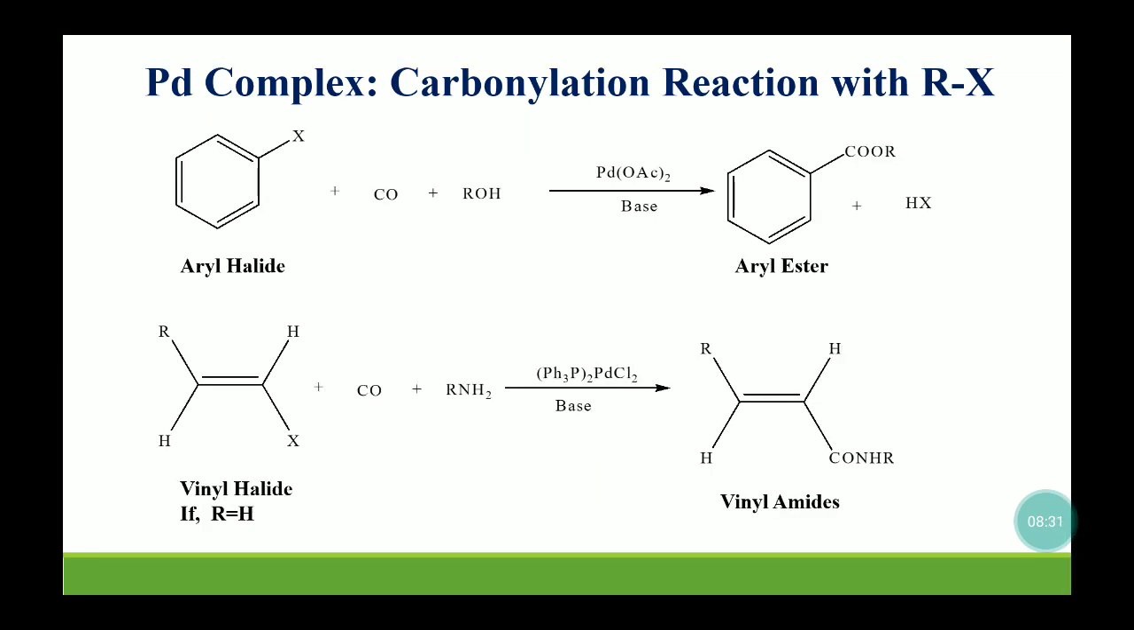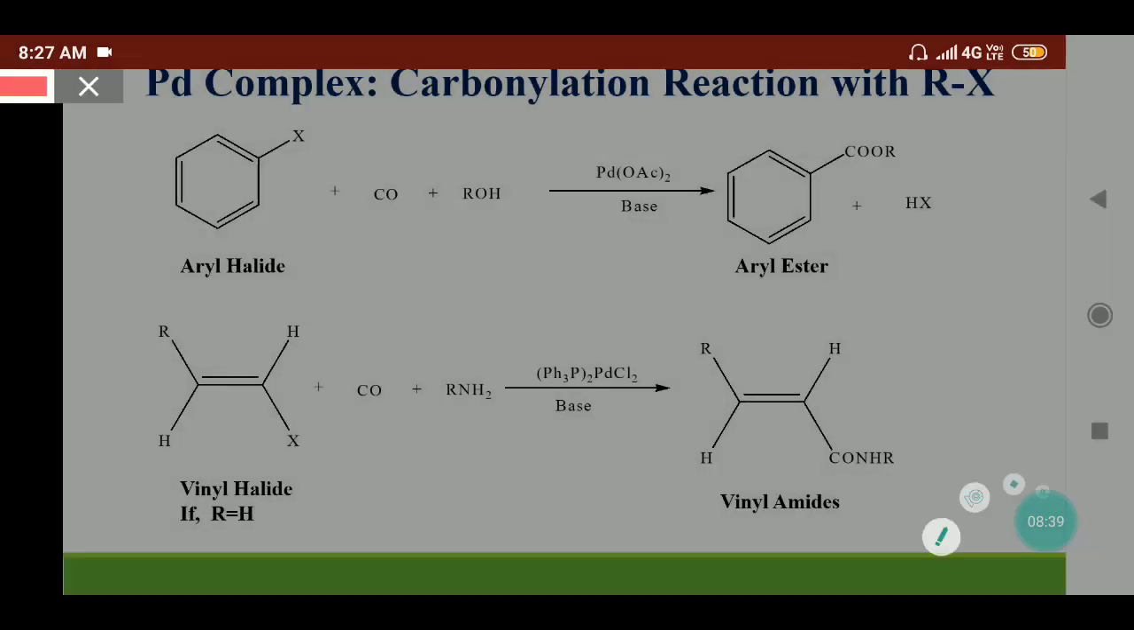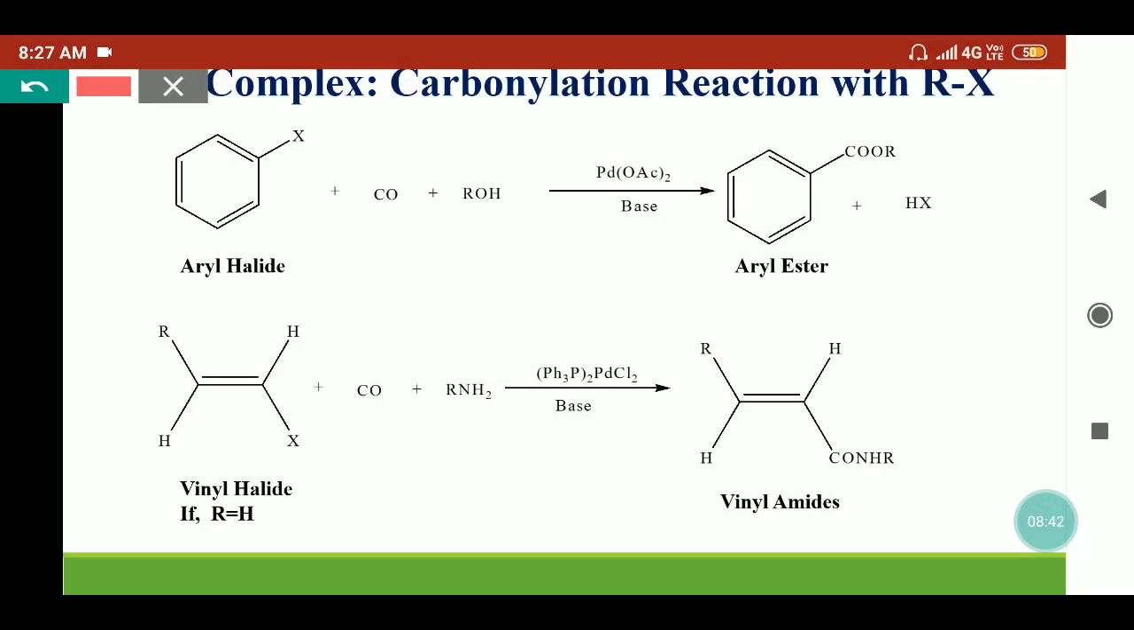Here we have taken the example of aryl halide and vinyl halide, which can be treated with different palladium complexes. The aryl halide and vinyl halide react with the palladium complexes in presence of carbon monoxide. So what will happen, they will form the acyl palladium complexes, and on treatment with different reagents they can form different products. Like if we are treating with the alcohol, they can form the ester molecule.